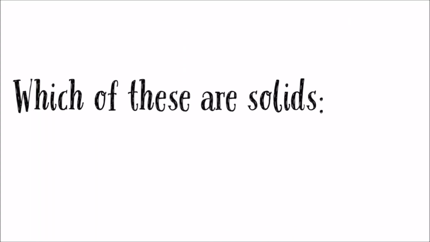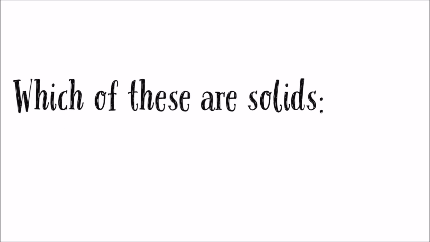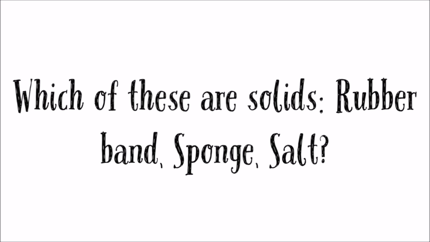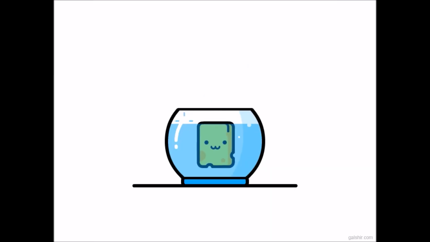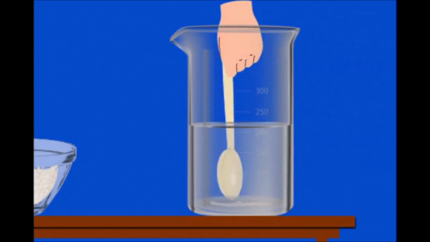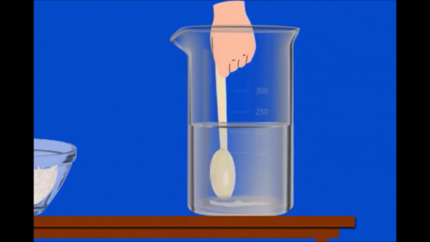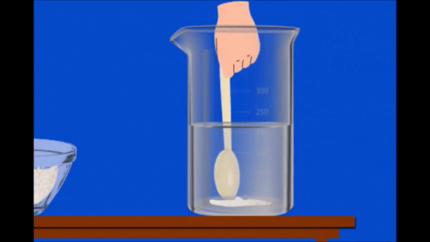Which of these are solids? The rubber band, sponge, salt. All of them are solids. All of these follow the properties of solids. A rubber band and sponge change their shape only when we apply force on them. It might appear to you as if the salt is taking the shape of the container in which you put it, but actually each of its grains has its own definite shape.